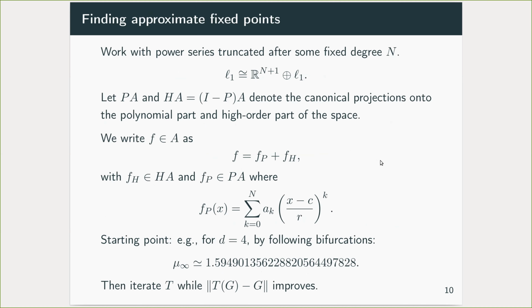So our first job then in finding a fixed point, and proving rigorously the fixed point exists, is to find an approximate fixed point. So to do this, it's enough to simply truncate our space at some finite degree polynomials, and I'm going to let P and H denote the projections onto the polynomial part and the high order part of the space respectively. So we can write any function in our space as the sum of a polynomial part and a high order part. Then the question is, how do we get an approximate fixed point?